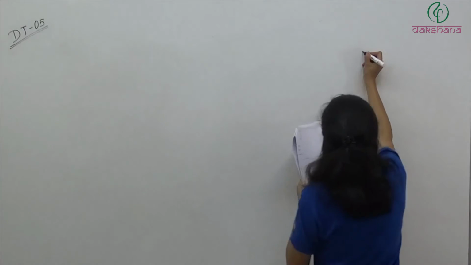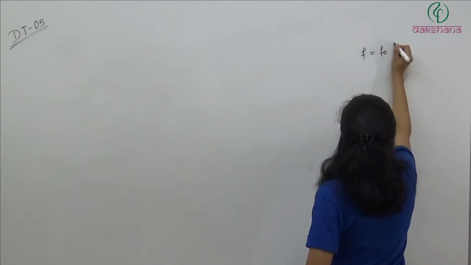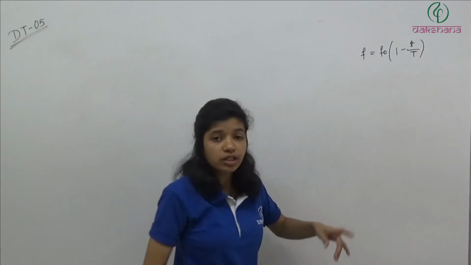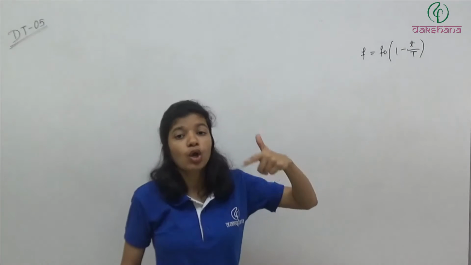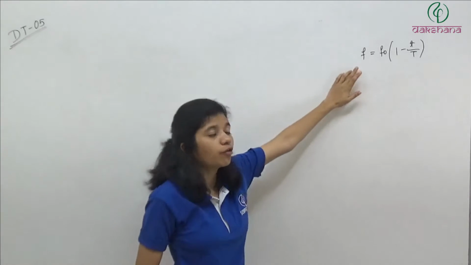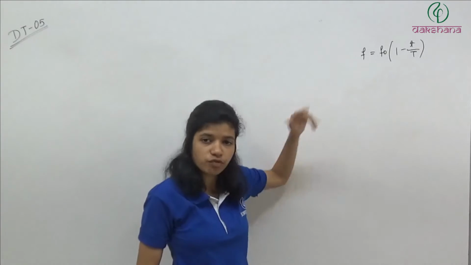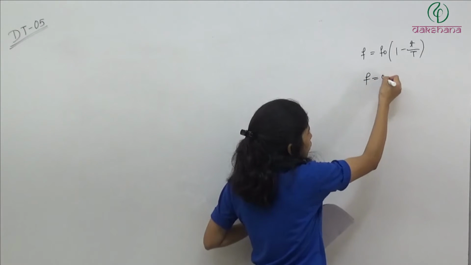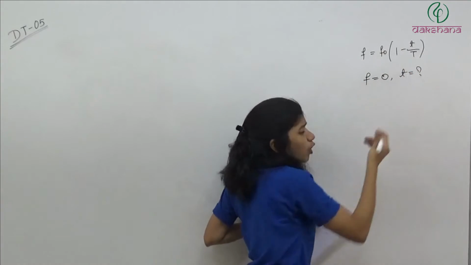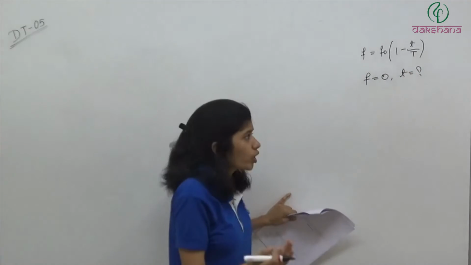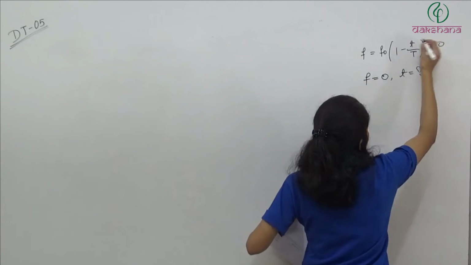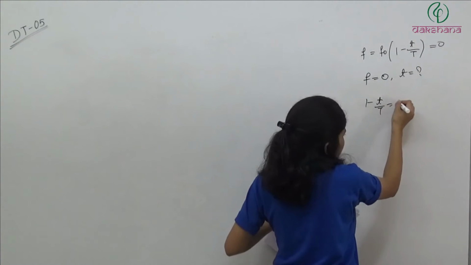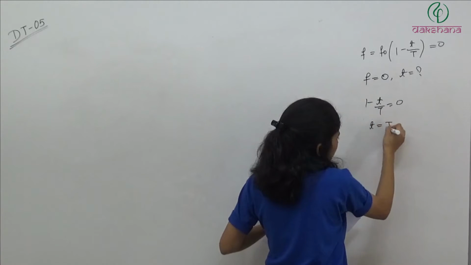So f is equal to f naught times 1 minus t divided by T. Now we have to find out the velocity at the instant when f is 0. So how will we find the instant? First we need to know at what instant acceleration is 0. So f is 0 at what t? Put it equal to 0. f naught is a constant, it cannot be 0. इसका मतलब 1 minus t by T is equal to 0. It means t is equal to capital T.